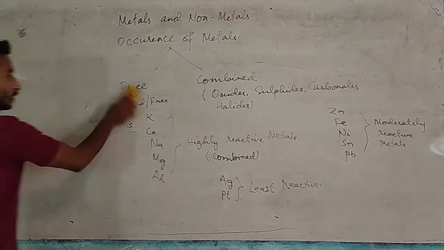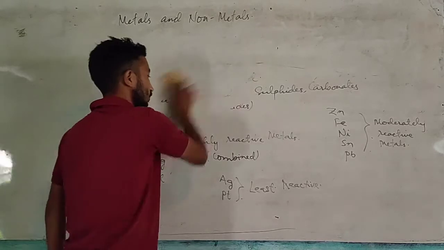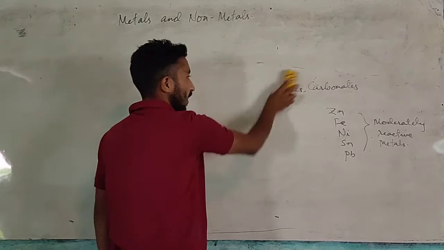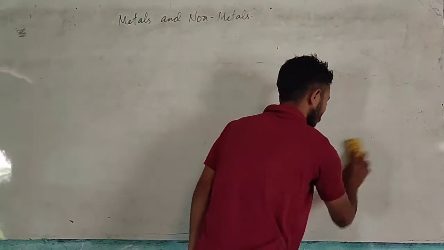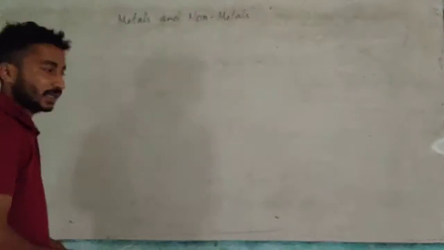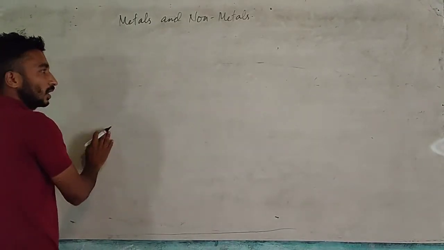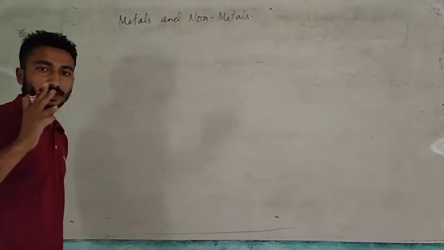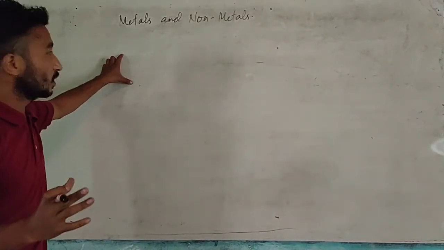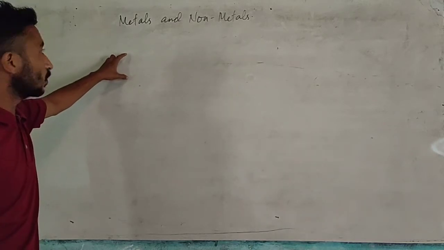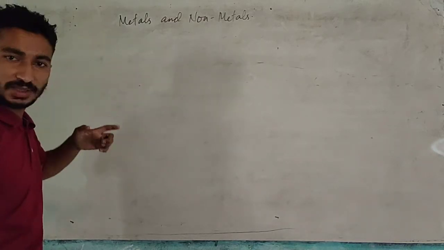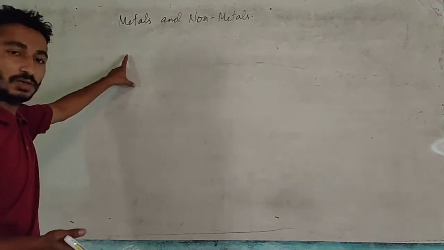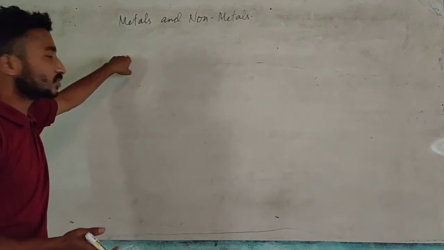The next part of the lesson is about minerals and ores. There are different substances found in the earth's crust from which we can extract metal. We call them minerals. Minerals can be found inside the earth's crust, they can be found in water. Minerals are those substances from which we can extract metals.